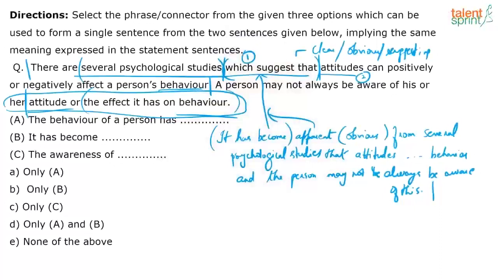So something that is equivalent to a phrase within the two sentences, yes, you can definitely substitute or bring in other words. But you cannot bring in a word or other words that are out of the context of these two sentences. And of course, you have to add conjunctions to link the two sentences, and that's what we've done. We've added and. But again, option C is out of the question. The awareness of, and then I am not able to form a sentence to connect the two sentences. Okay, so for me, if you ask me, the answer will be, in fact, only option B.